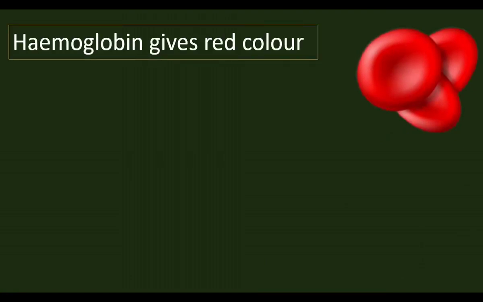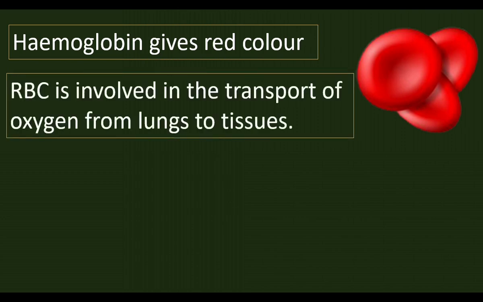Hemoglobin gives red color to the RBC. Hemoglobin is packed inside the RBC. Hemoglobin is an iron-containing protein. It is packed inside the RBC. It gives red color to the RBC. Hemoglobin in the RBC helps the RBC to transport oxygen from lungs to tissues. RBCs transport oxygen. This is because of the hemoglobin.